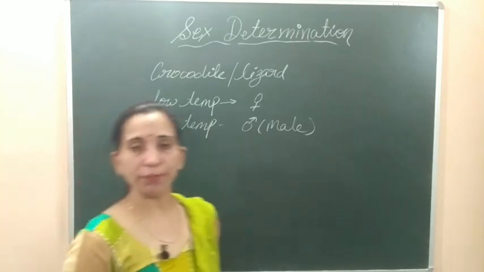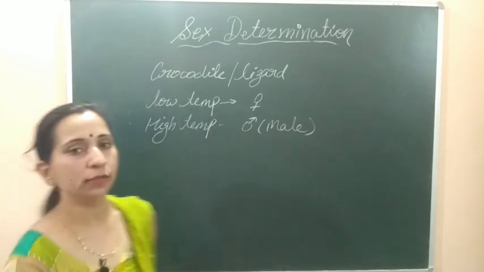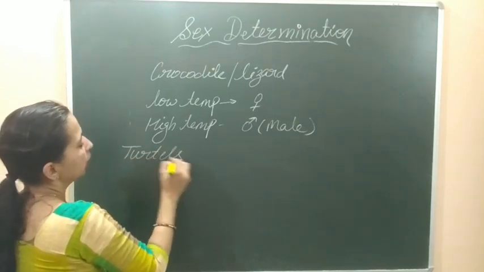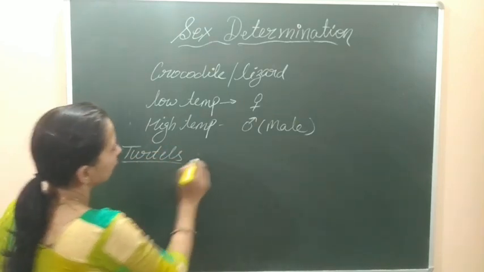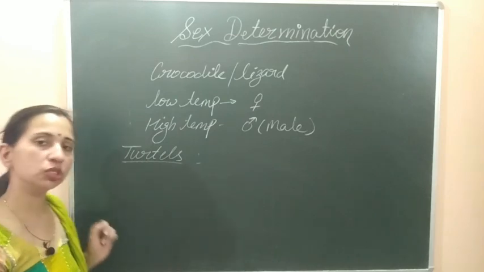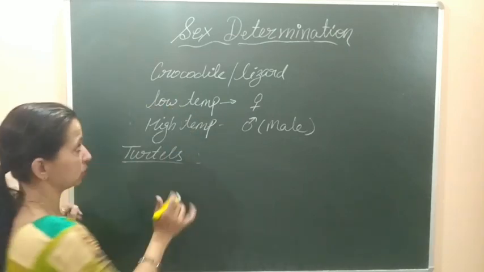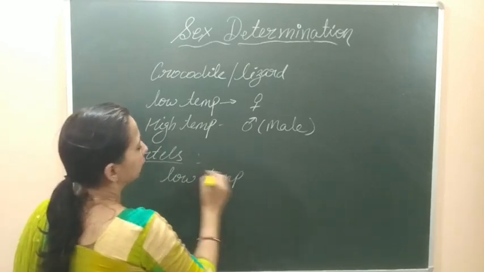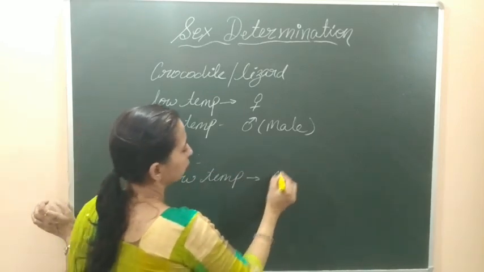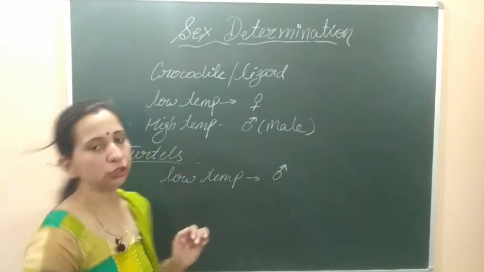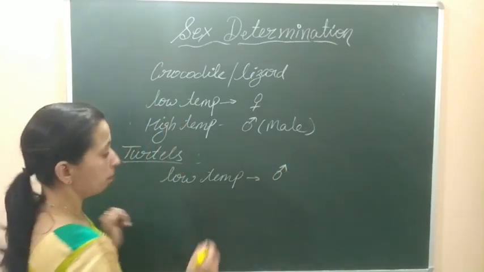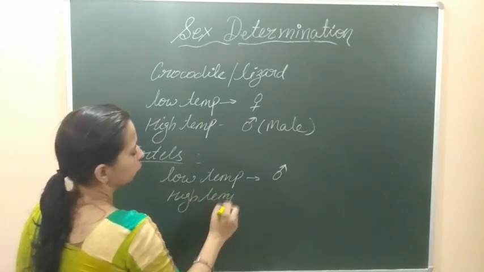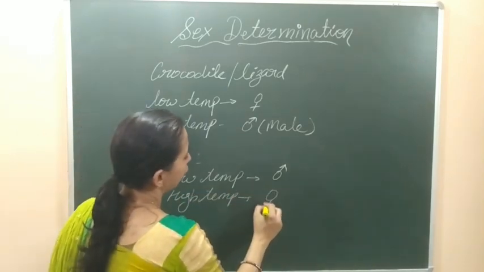Same type of temperature effect is shown in the eggs of the turtle also. We can see the same thing in the case of turtles. What happens in turtles? In the case of turtle, the effect of temperature is just the reverse of this. When we keep the eggs at the low temperature, then the offspring that is formed will be the male offspring. And when we keep the egg at high temperature, then the offspring formed will be the female offspring.